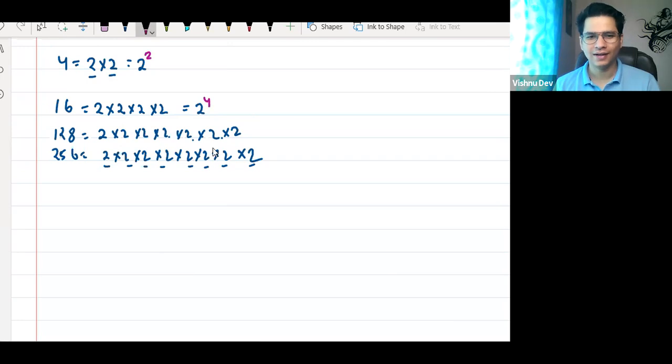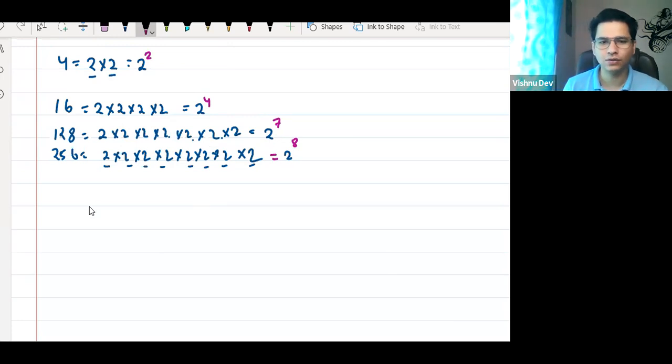In this, how many times is 2 repeated? 1 2 3 4 5 6 7, 7 times, so write 7 on the head, got it, Ayana, very good Swati. And this 8, so write 8 on the head, 2 to the power 8. ठीक है, now everyone is getting it, right, Ayana. So I can say, okay sir, any number can be divided into its prime factors, हम लोग इसको बाद में देखेंगे, ठीक है, अच्छे से पूरा चैप्टर है, I'm just giving a basic idea.